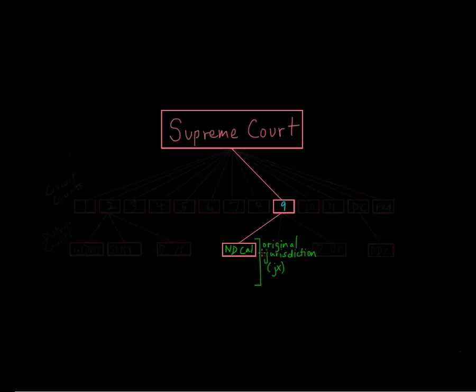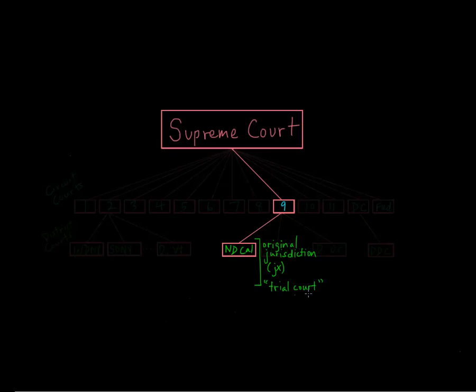And we say that the district court has original jurisdiction because it's the court that has the power to hear the dispute in the very beginning, at the origin of the case. Usually it's when one party files a lawsuit claiming that some other party has done something wrong. The court of original jurisdiction is sometimes also referred to as the trial court. That's just because this is the court where trial happens.